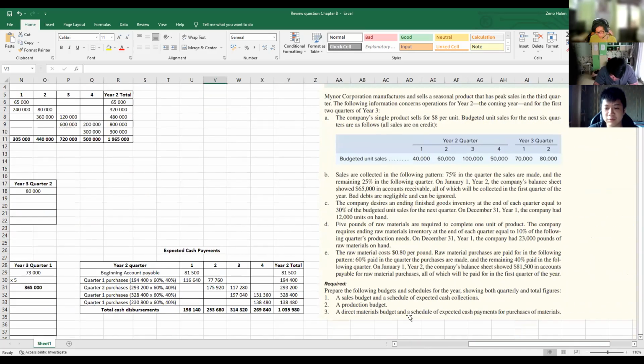And for the second question, a production budget. So we'll be using the C right here.